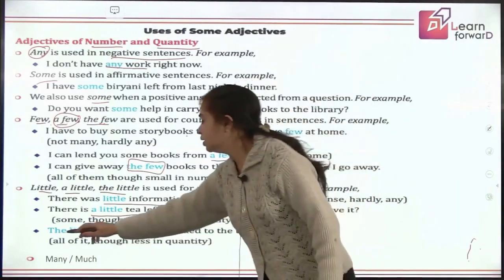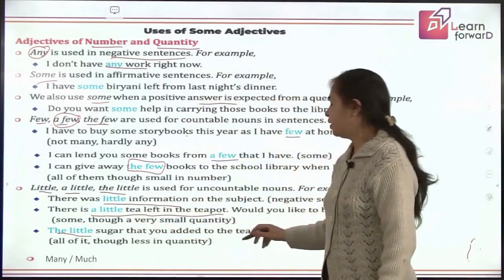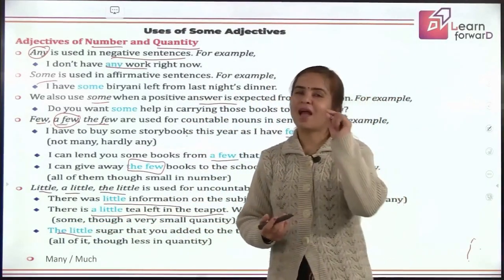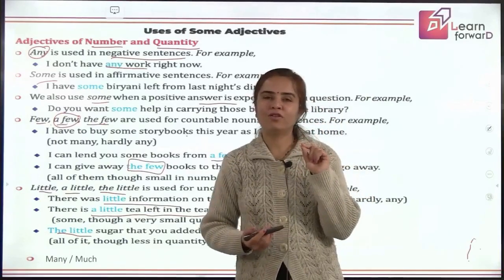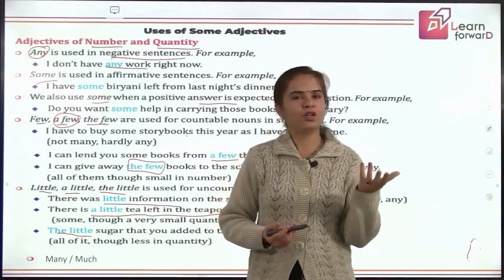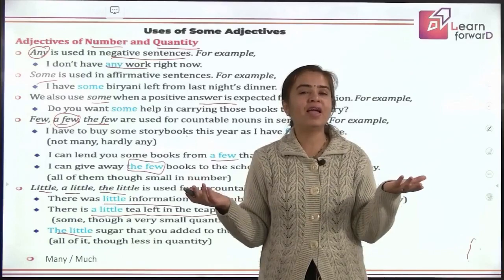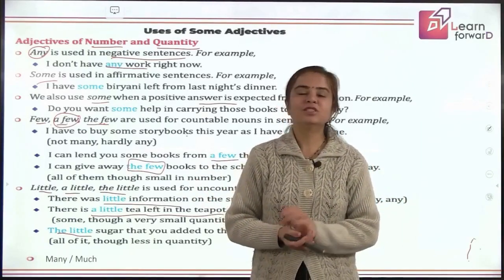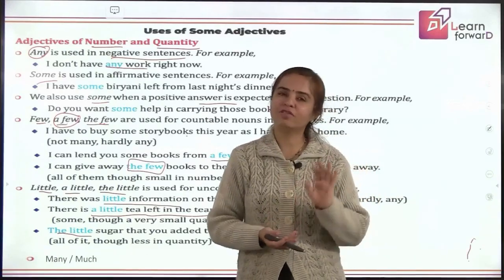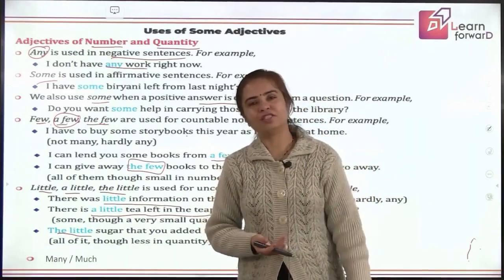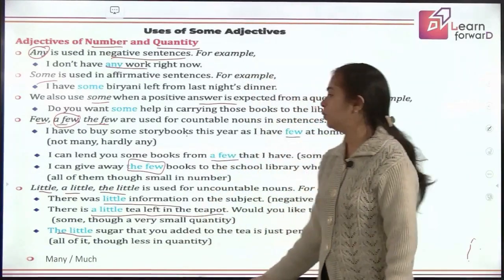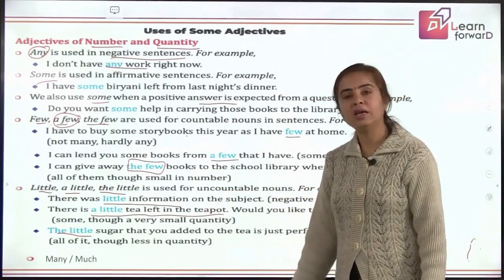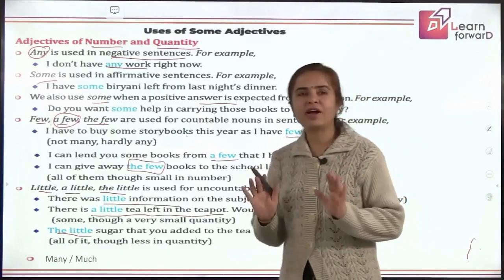Next is, the little sugar that you added to the tea is sufficient. You mean to say you added a small quantity of sugar to the tea, but what you added is sufficient for me. Why? Because I take less sugar in my tea, right? So no need to add more. Whatever you added was sufficient. So this is the difference between little, a little, the little when we are talking about uncountable nouns. Hope you have understood it.